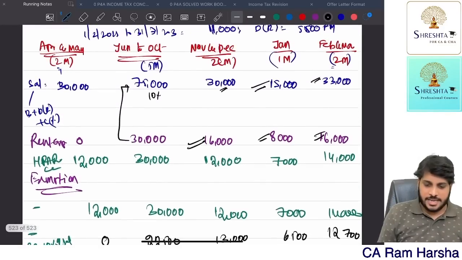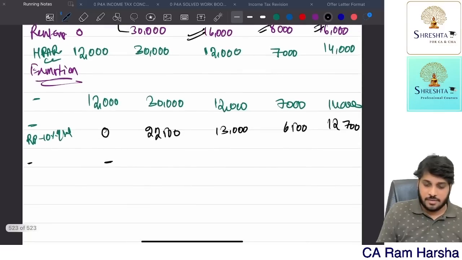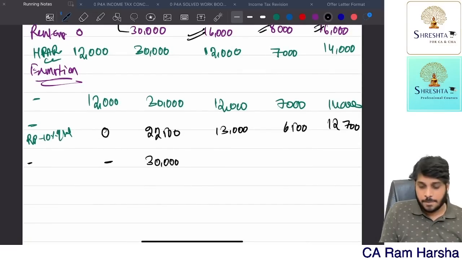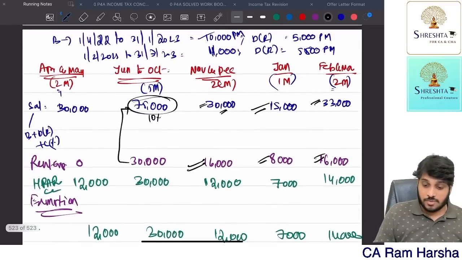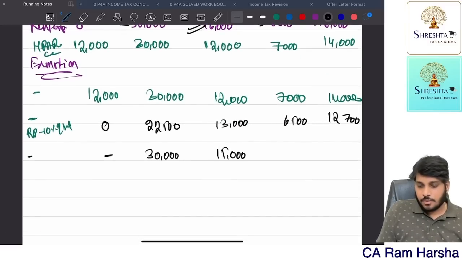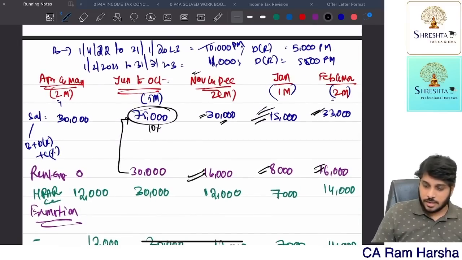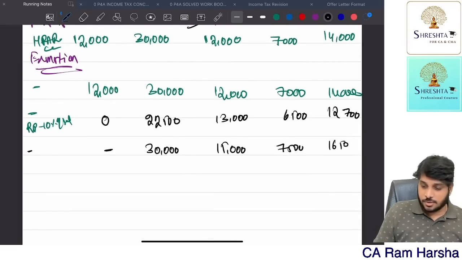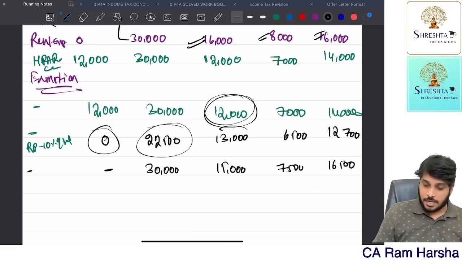Second, from June to October you are staying in Ghaziabad, so 40% of salary. Salary here is 30,000, so 30,000 into 40%. From November onwards you are staying in Delhi, which means 50% of salary. Here 15,000 into 50% is 7,500. Here 33,000 into 50% is 16,500. Now how much is exempted? 0 is exempt here. Least of the following: 22,500. Least of the following: 12,000. Least of the following: 6,500. Least of the following: 12,700.